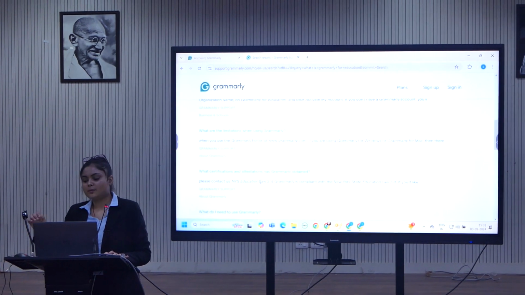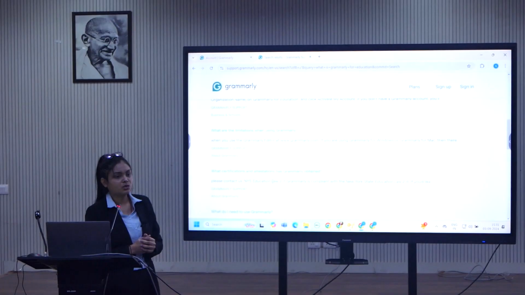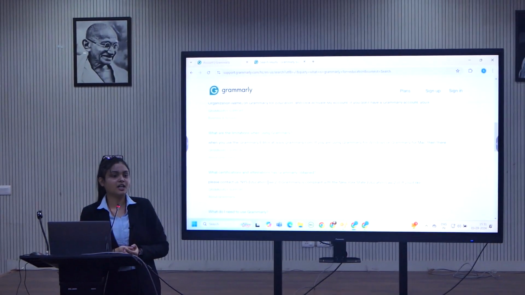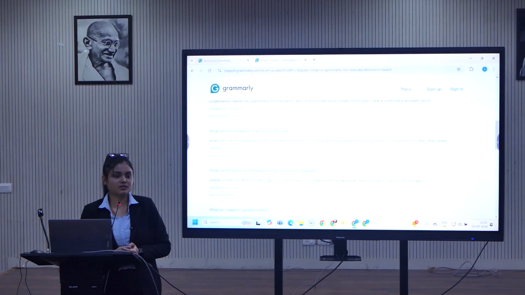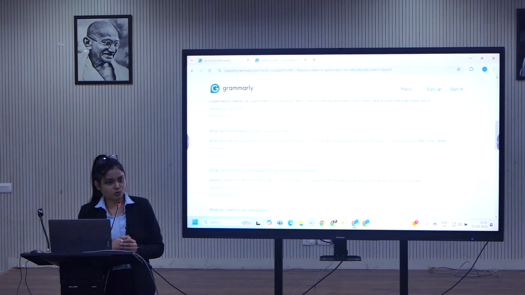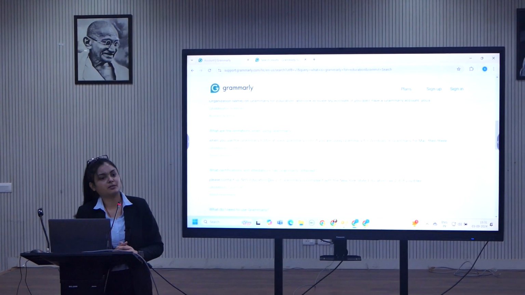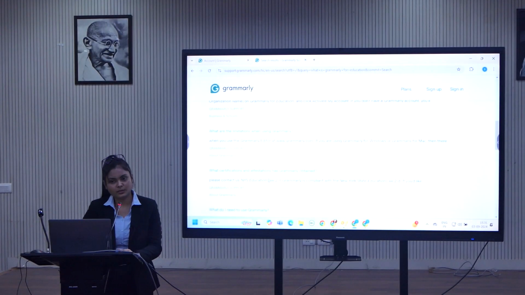So this is how it works, but I would like to add one more thing: for generative AI, the admin has the authority to decide to whom they want to give access to this generative AI. So far, Delhi University's access is for professors and research scholars, so it is being activated for everybody.